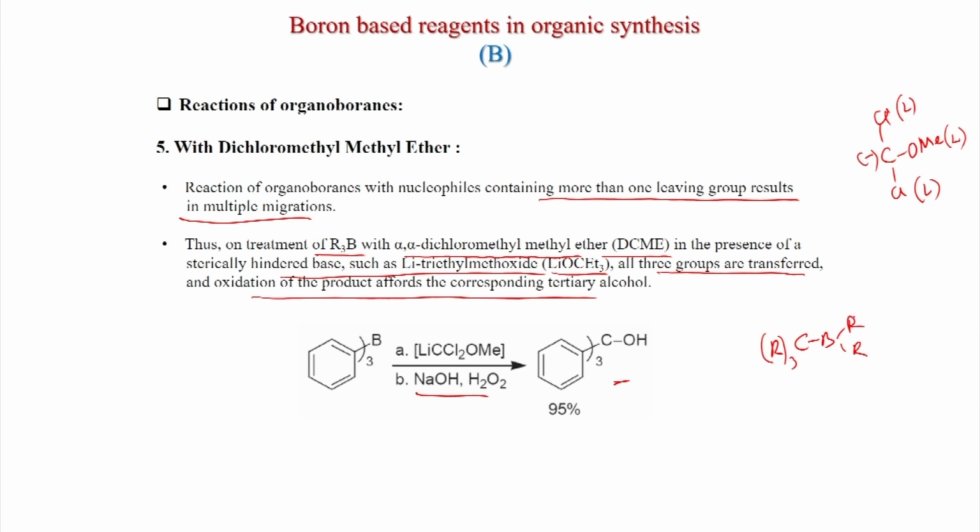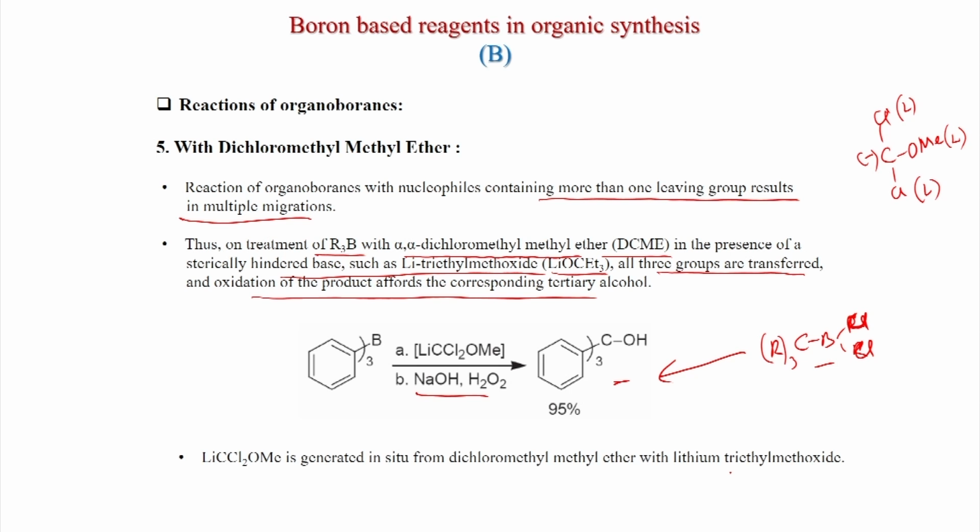This might be Cl, this might be Cl, and now after hydrolysis you get this one. LiCCl2OMe is generated in situ from dichloromethyl methyl ether with lithium triethyl methoxide.